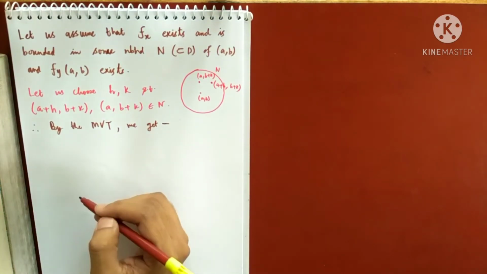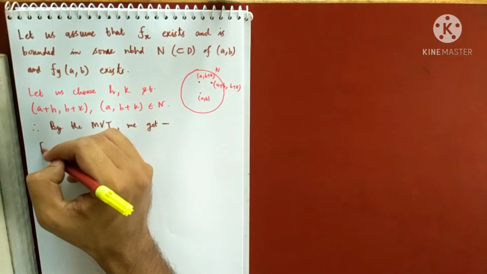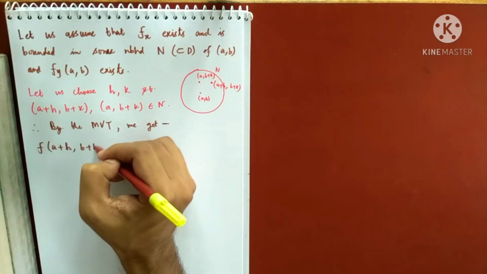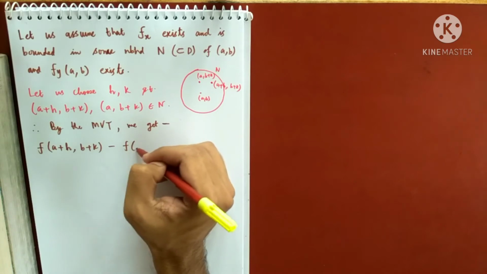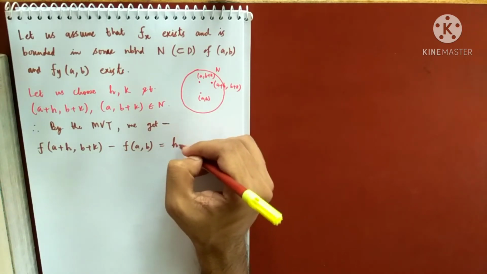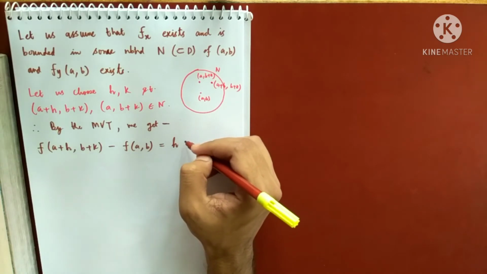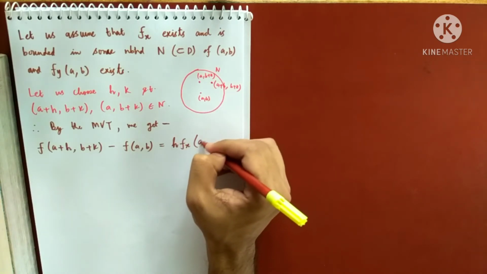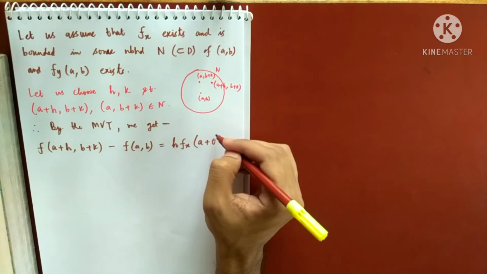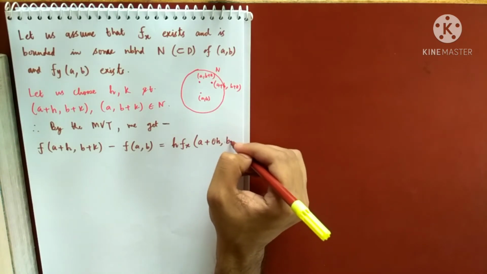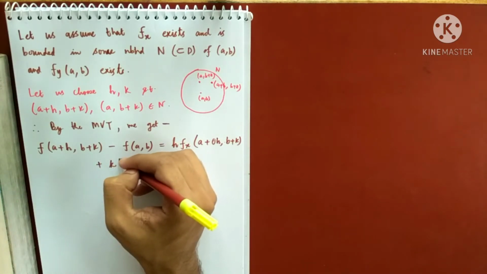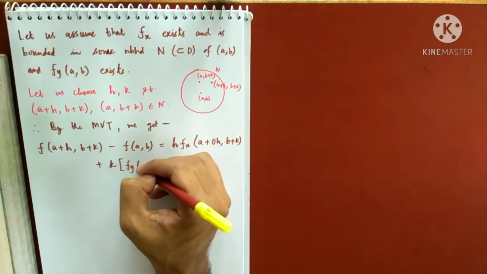Okay, so what will the mean value theorem tell us? f(a+h, b+k) minus f(a, b) equals h times fx(a+θh, b+k), and plus k times fy(a, b)